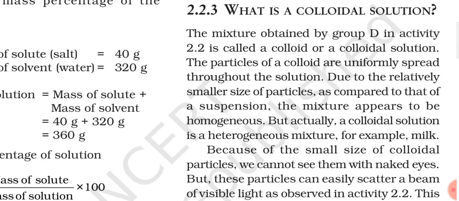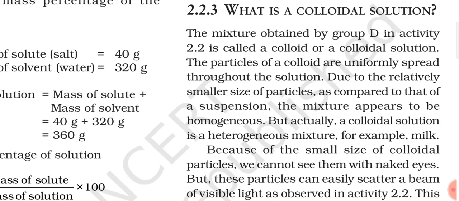In case of colloidal solution, the particles are also small, that is why we are not able to observe them through our naked eye, but these particles are large enough to scatter the beam of light. That means when a beam of light strikes these particles of colloid, they will scatter the beam of light, and because of that the path of light will become visible to us. This is the case in any colloidal solution.